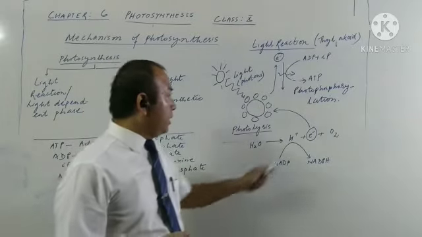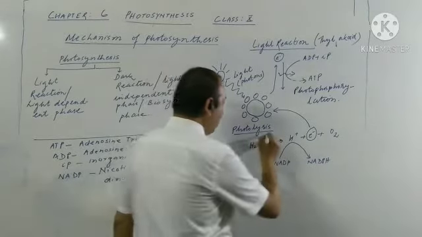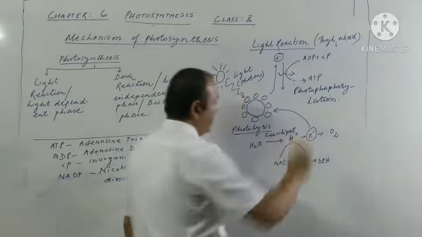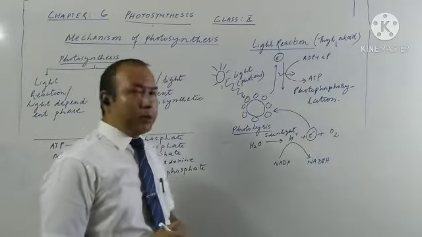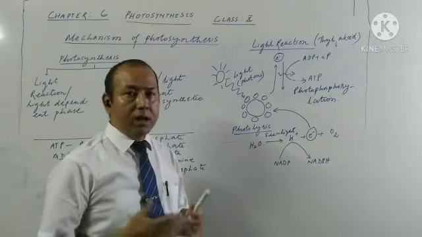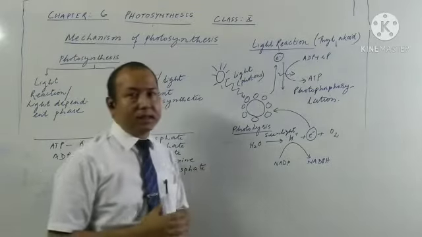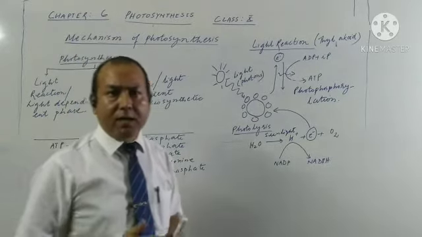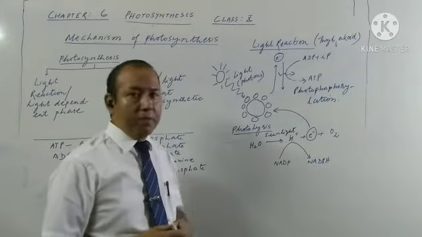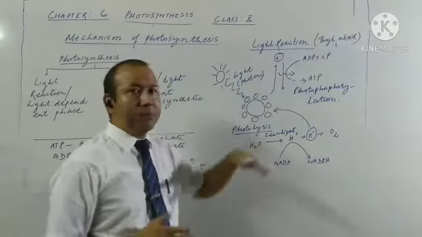Now see here, the electron which is produced by the splitting of the water molecule in the presence of sunlight, you must write here, in the presence of sunlight. The process of splitting of the water molecule in the presence of sunlight into hydrogen ion and electron with evolution of oxygen gas is what we call photolysis. And this term has been asked to define in the examination many times. So this is again very important. These terms are usually asked in the examination. The whole mechanism may not be asked.